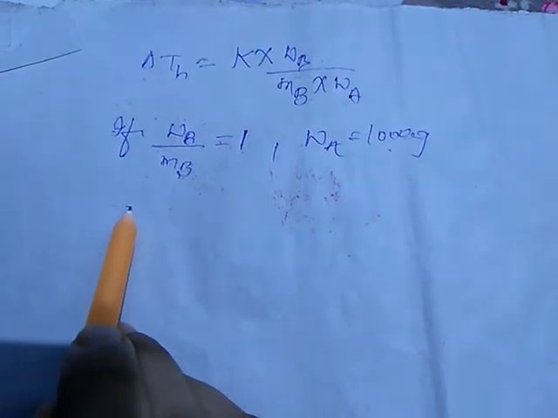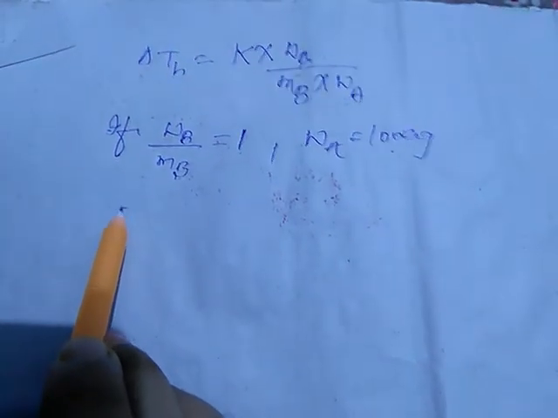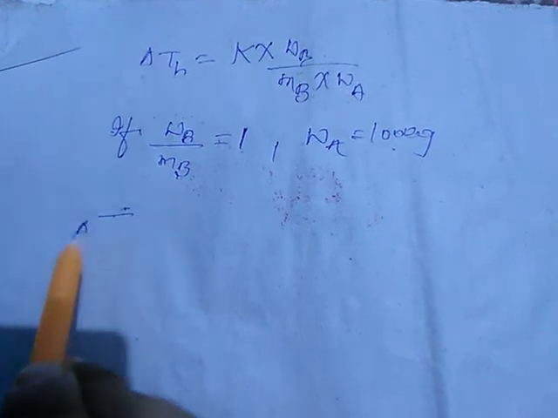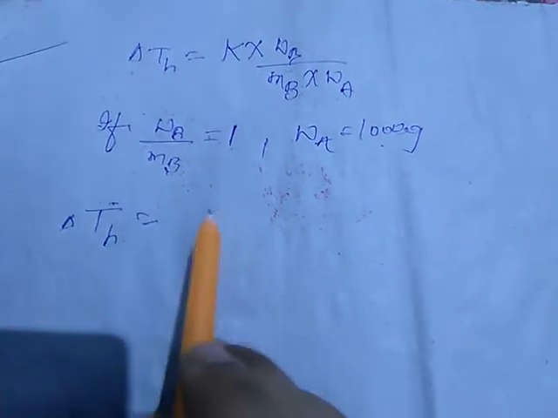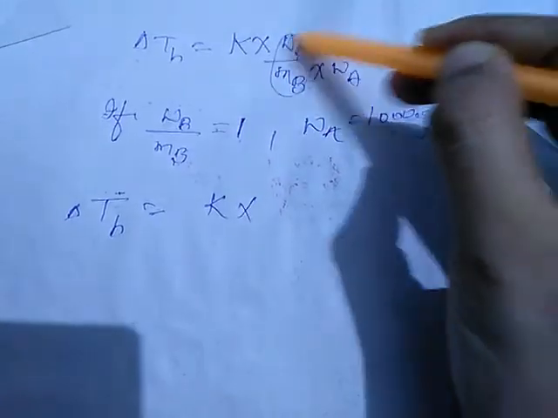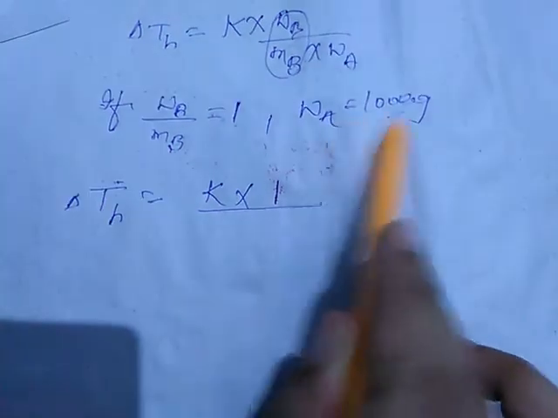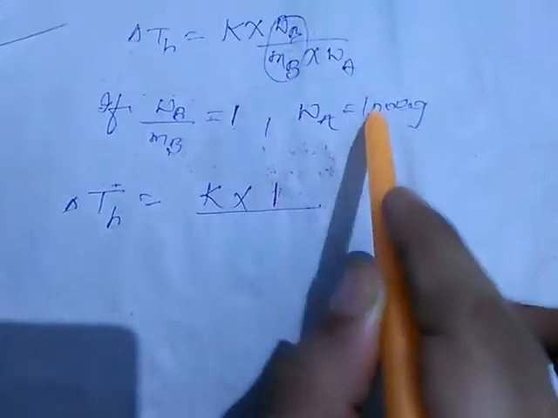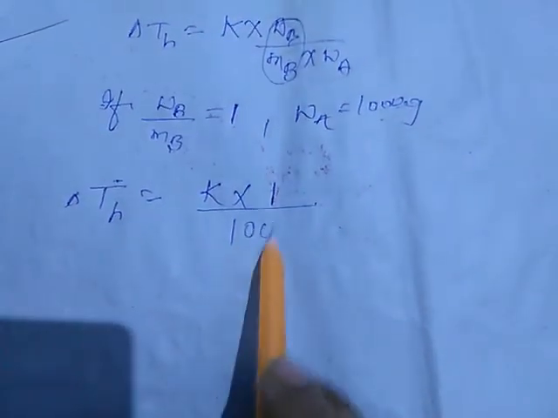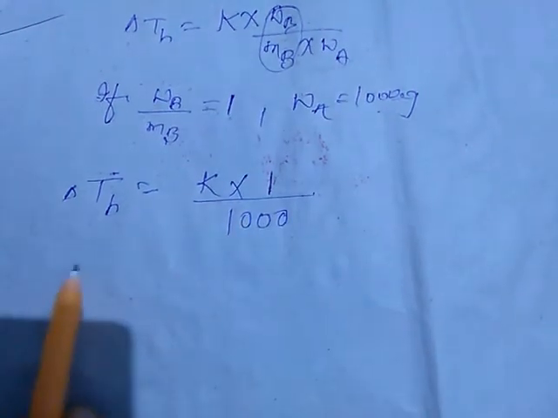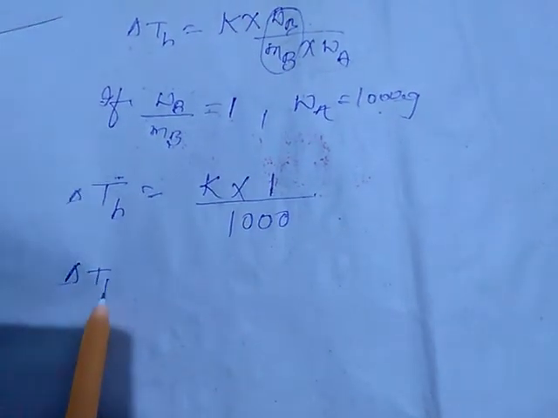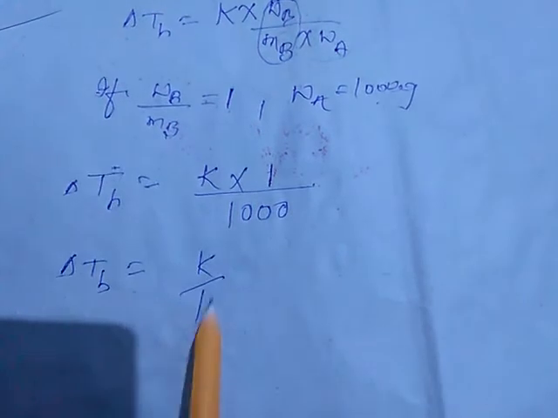It will become delta TB is equal to K into 1, since this value is equal to 1, by WA, which is 1000, so we put 1000 over here. So delta TB is equal to K by 1000.